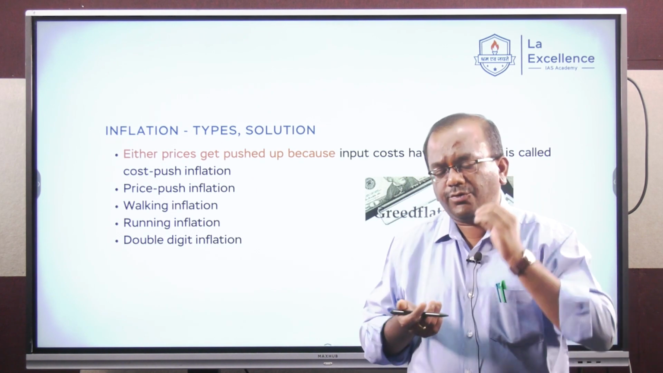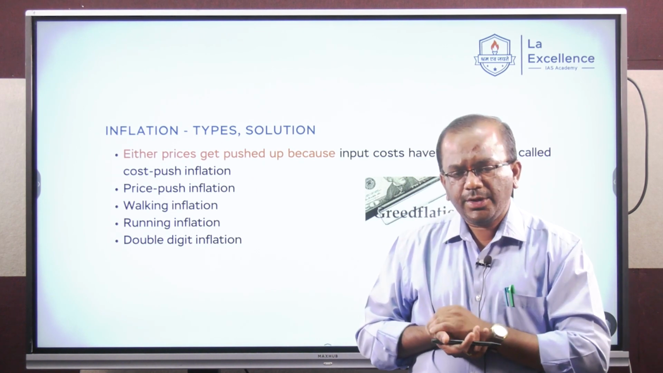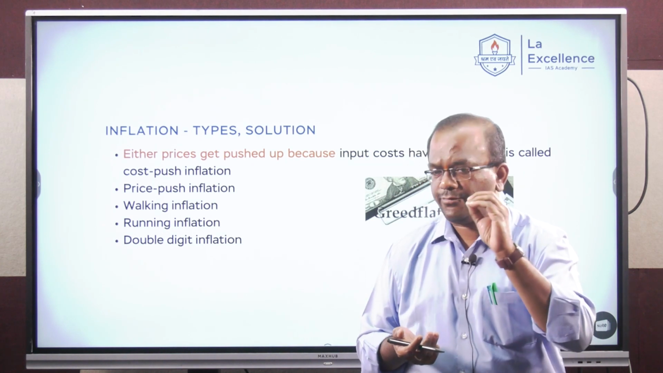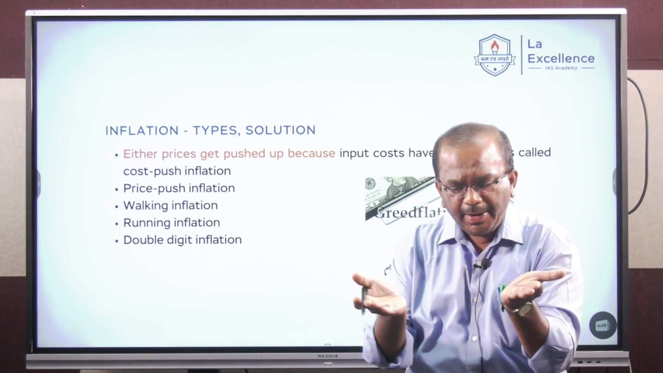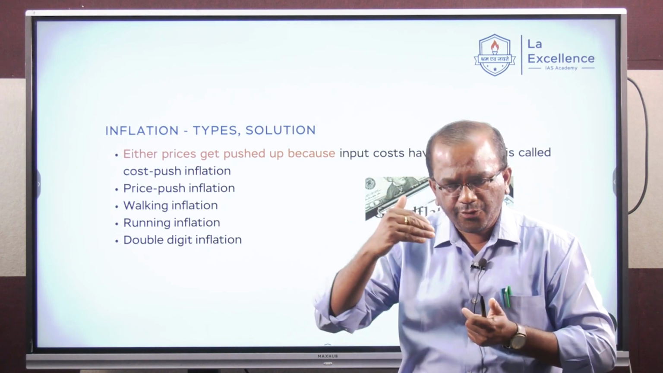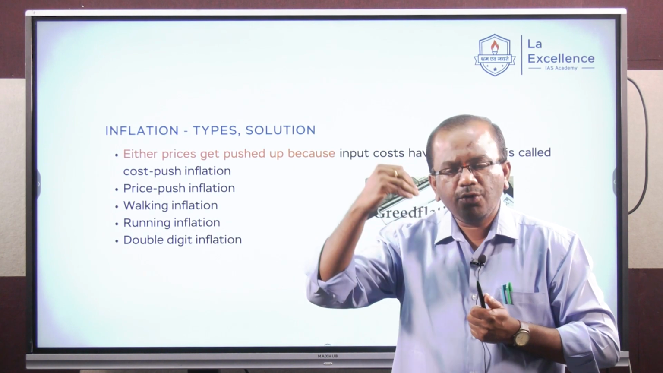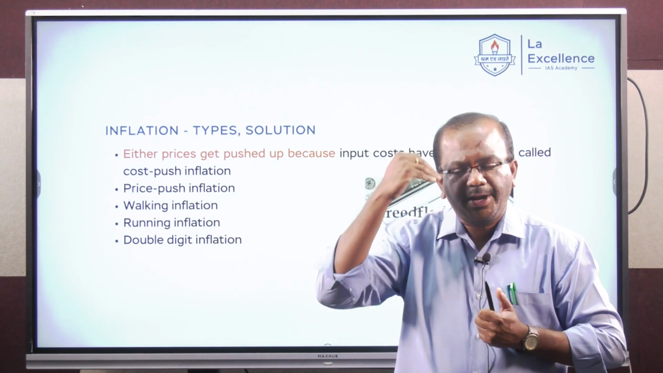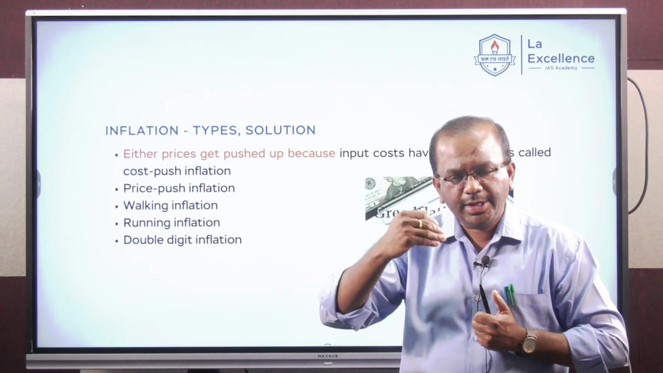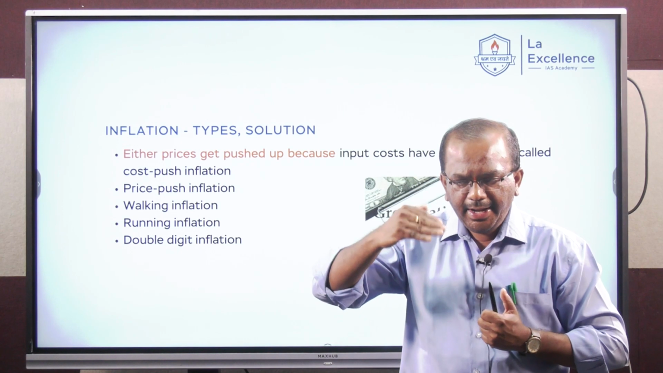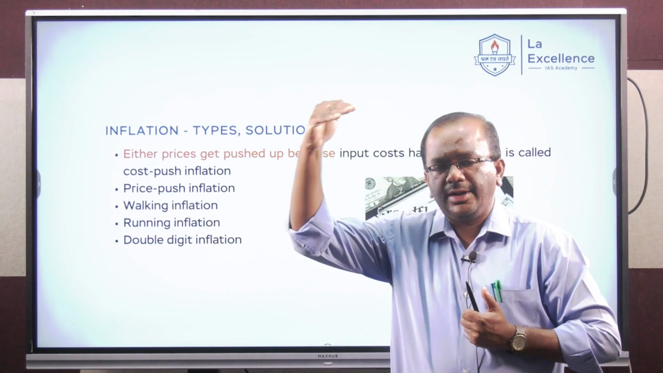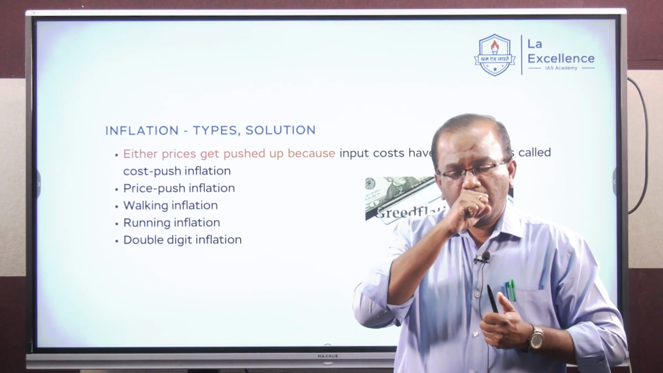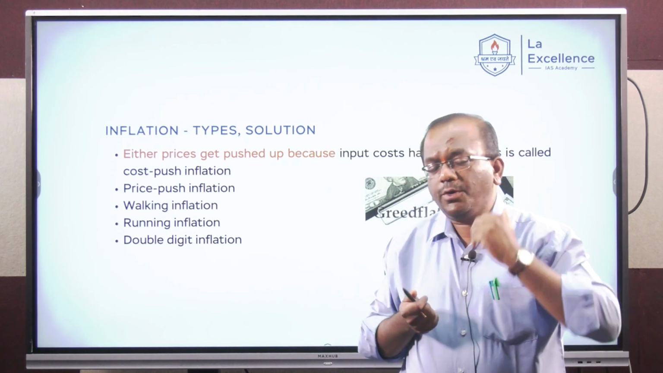Suppose there is a factory which is producing iron and steel. So if there is an increase in the price of inputs which go into the manufacturing of iron and steel, automatically there is an increase in the prices of iron and steel, which are the finished products. So inflation, which is the result of an increase in the cost of inputs or raw materials, leading to the increase in the price of final goods and services, is called cost push inflation.